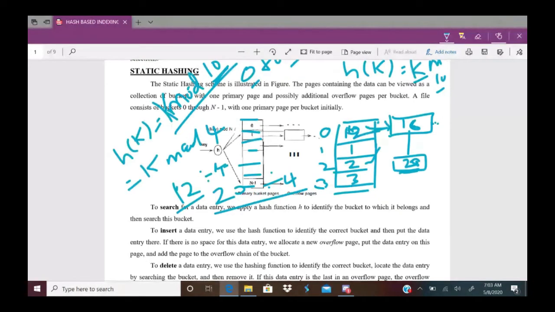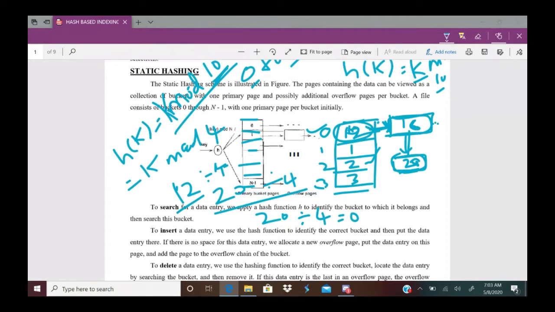It will apply the hash function on the key I want to search, 20 mod 4, where 4 is my bucket size. 20 mod 4 equals 0, so it will go to bucket 0, whose primary bucket is 12. It is not 20, and 12 is connected with a chain of buckets, so it will search the whole chain of buckets and find 20. That is how to search for a record.